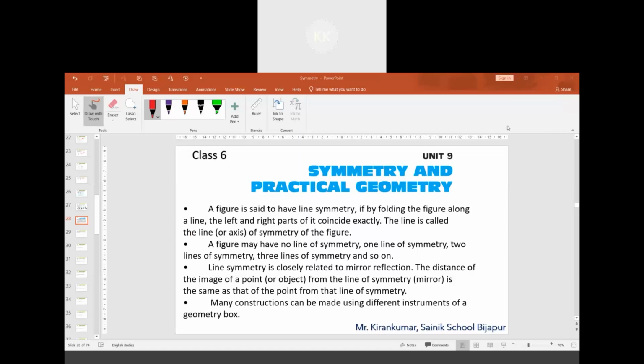Have you gone through the chapters which are there for the upcoming examination? Yes, sir. What are the chapters left out for sixth from the remaining chapters? How many are left out?